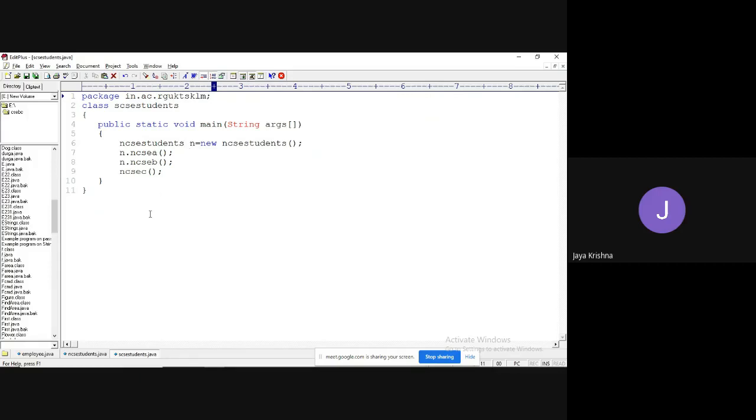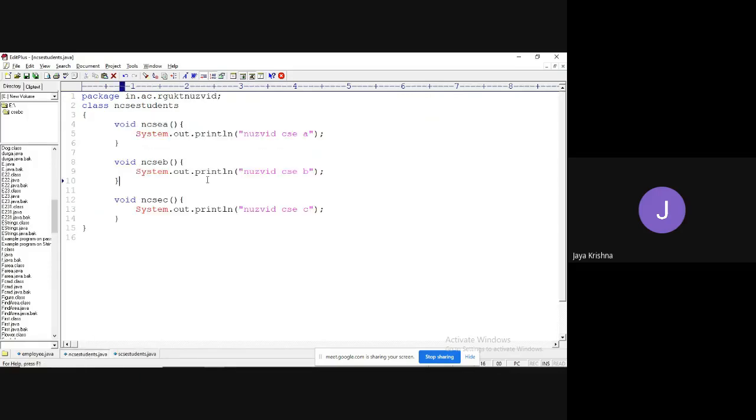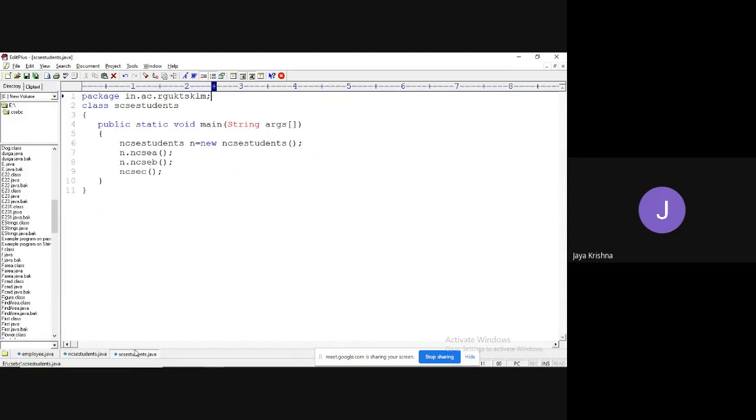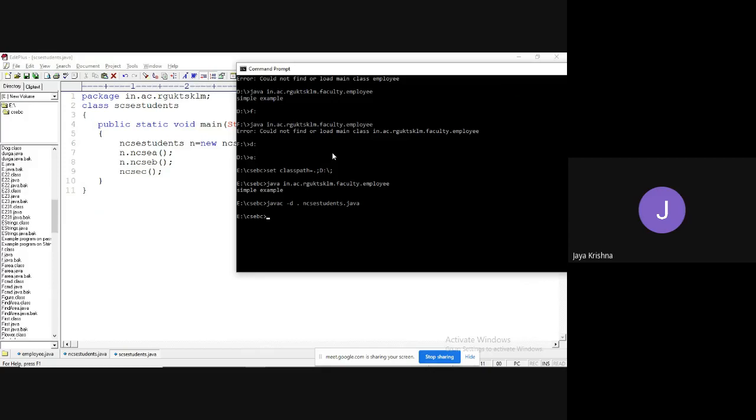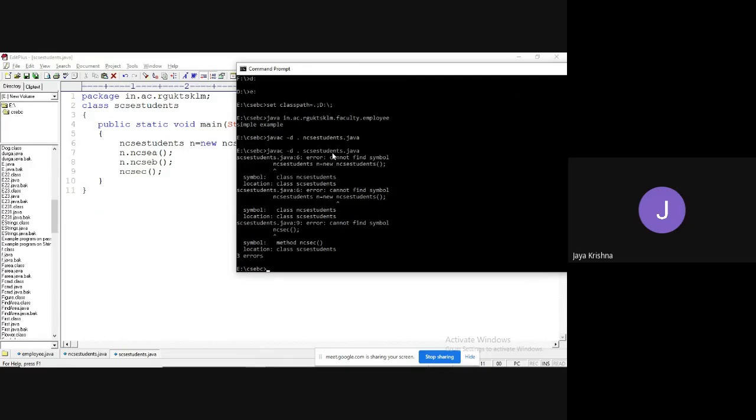So up to here there is no problem, I think. Yes. Actually my file is generated in the rgukt newswood folder. When this file is successfully compiled, it is available in the rgukt scalum folder. Now try to compile. It is going to provide an error. Why is it going to provide an error? Just check, you only. SCSC students.java, what is the error you will get?